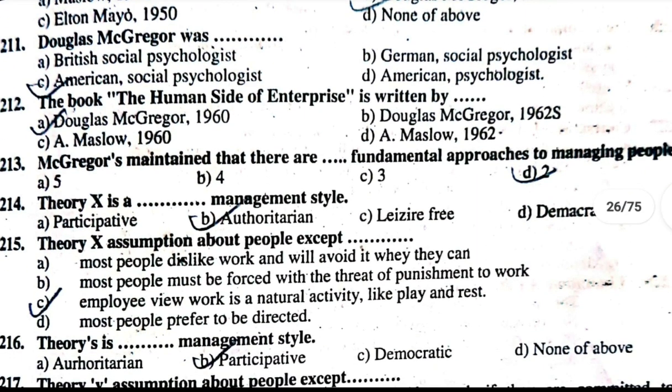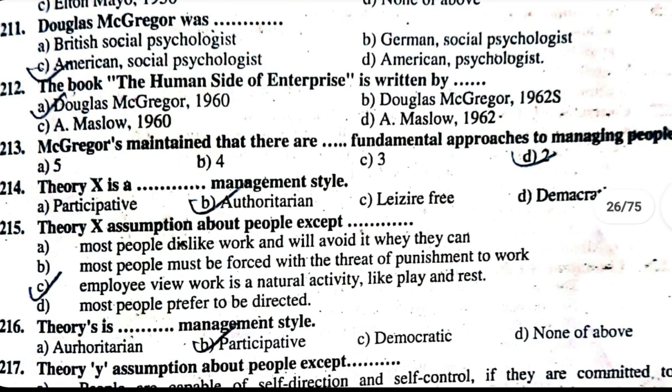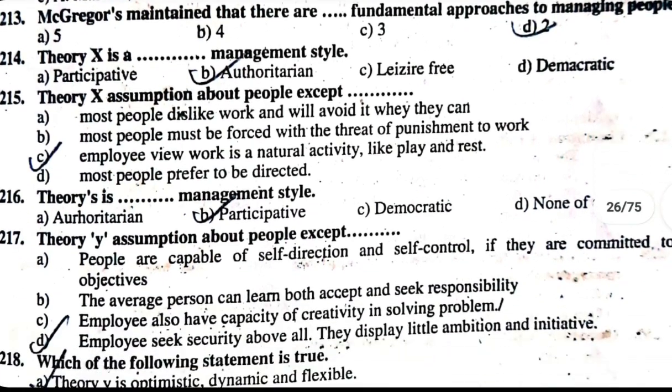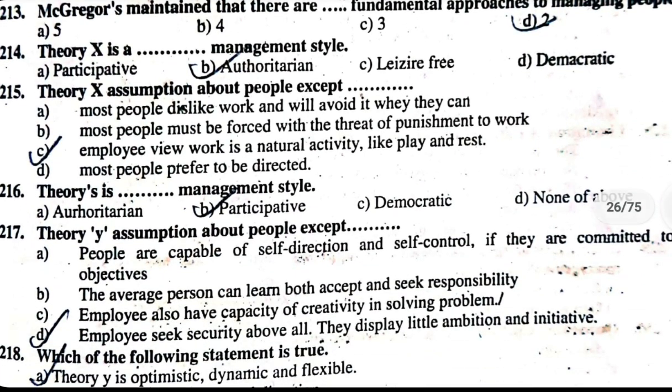Theory Y is management style, participative management style. Theory X is authoritarian, theory Y is participative. 217. Theory Y assumption about people except A. People are capable of self-direction, self-control if they are committed to objectives. B. The average person can learn both accept and seek responsibility. C. Employees also have capacity of creativity in solving problem.